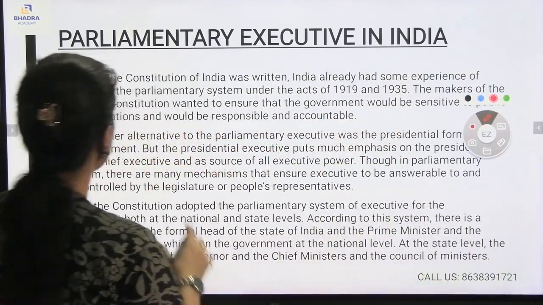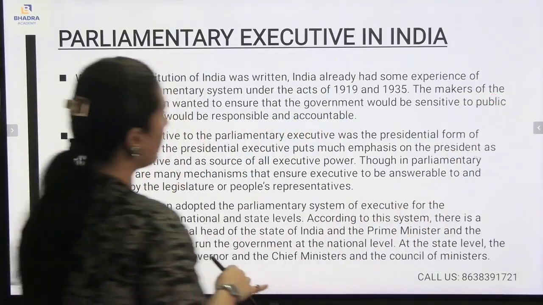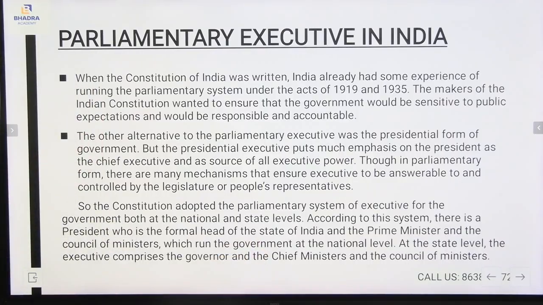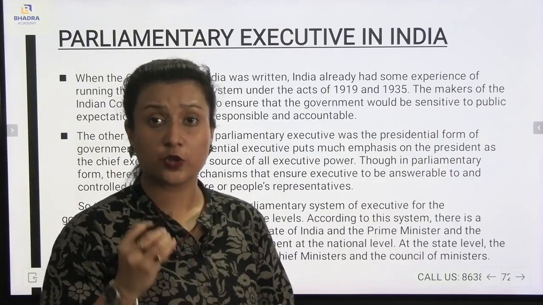First of all, when the Constitution of India was written, India already had some experience of running the parliamentary system under the Acts of 1919 and 1935. The makers of the Indian Constitution wanted to ensure that the government would be sensitive to public expectation and would be responsible and accountable.